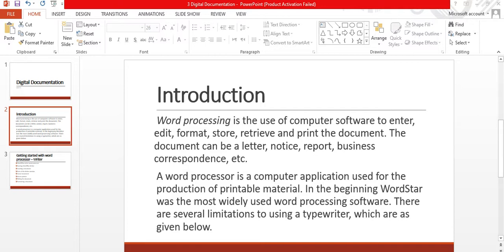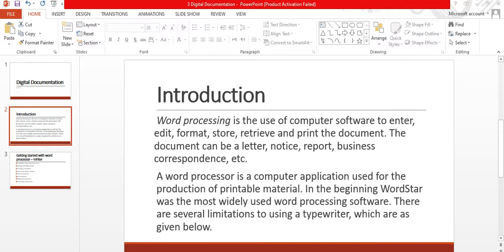By 1970, it was recognized by the New York Times as a buzzword. Word processing is the use of computer software to enter, edit, format, store, retrieve, and print a document. The document can be a letter, notice, report, or business correspondence, etc.